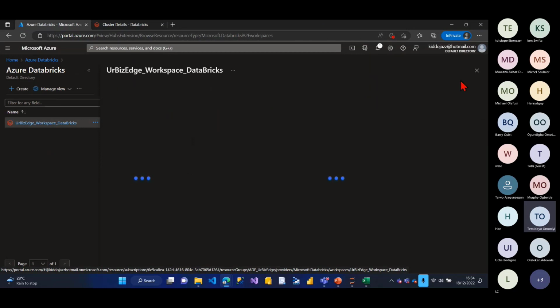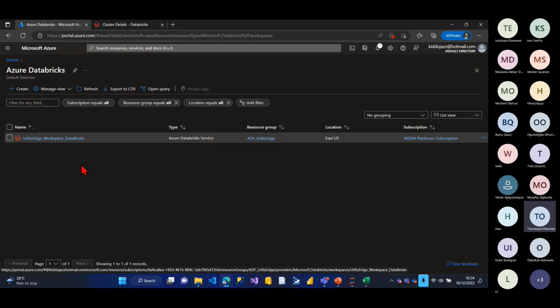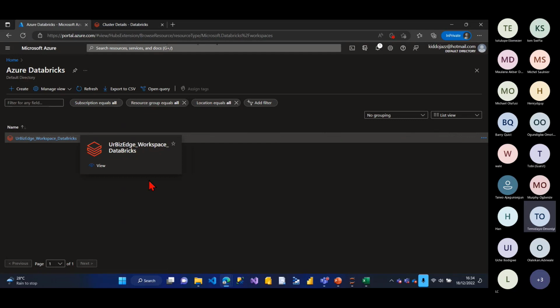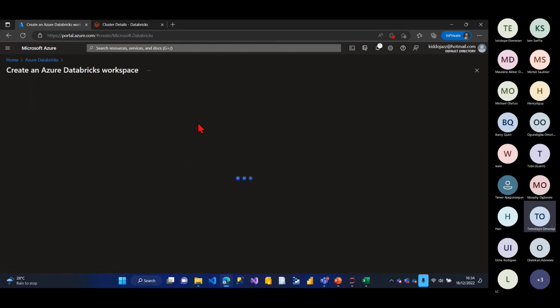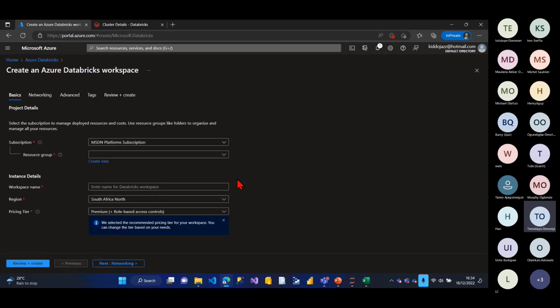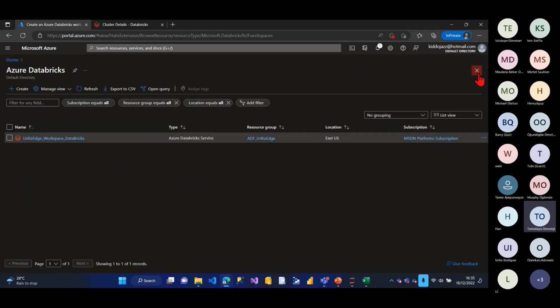Actually, I don't click on this, I click on launch. But if you're doing it for the first time, you search for Azure Databricks, just go to create, and you go through the whole process of creating Azure Databricks and everything. But I'm not creating because it's going to take time. So you put your region, your data source, and your subscription you're using. So just close this. Let me check if my stuff has loaded.